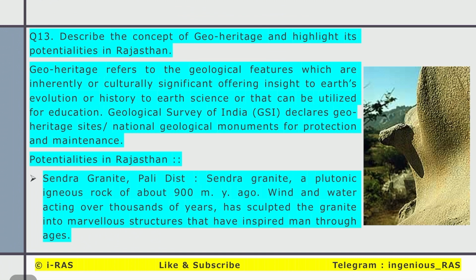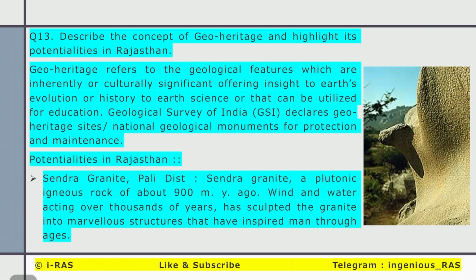I mean, there used to be a sea or a forest and desert million years ago. So these are geo-heritage sites, and the Geological Survey of India declares geo-heritage sites or National Geological Monuments for protection and maintenance.